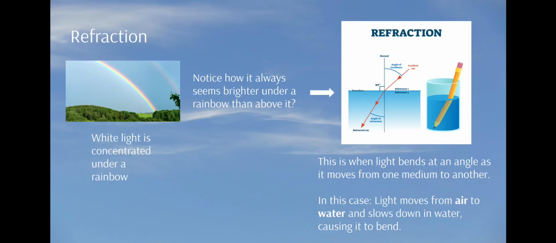Refraction. Refraction is the bending of light as it passes from one medium to another. A medium is a material through which a wave or energy can travel. This occurs because the speed of light changes when it enters a new medium.